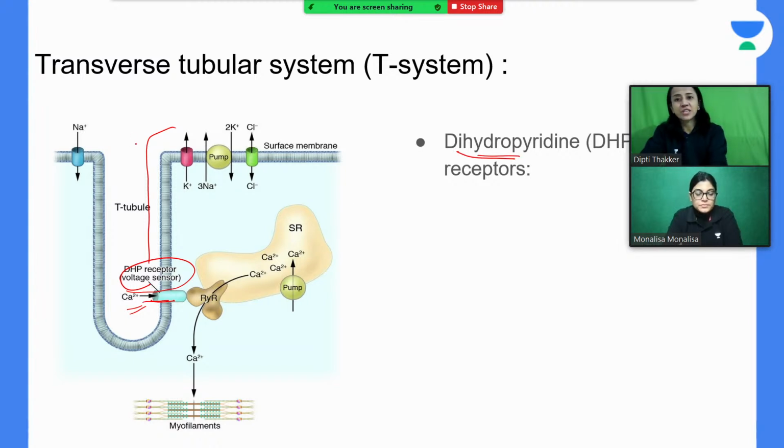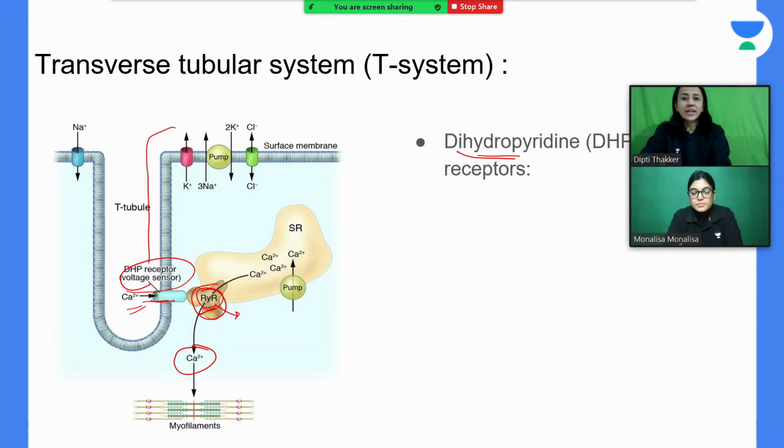So when the action potential comes, these channels open. Because of this calcium channel opening, the action potential can enter inside, and from the sarcoplasmic reticulum also there is release of calcium ions. In the sarcoplasmic reticulum, we have other calcium channels. These are not voltage gated, but they are also known as calcium channels, and because of the action potential they get opened up. These are ryanodine receptors.